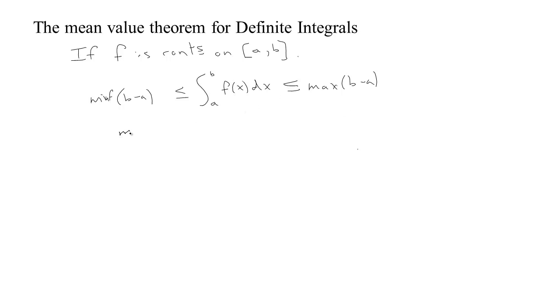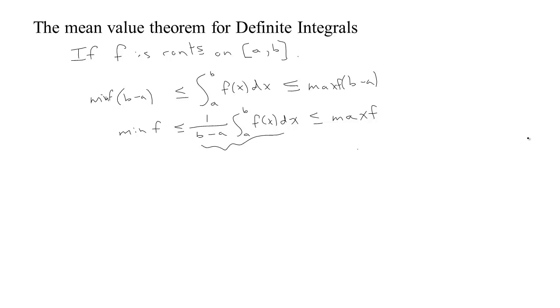What I'm going to do is divide both sides by b minus a so that I get the min of f is less than or equal to 1 over b minus a times the integral from a to b of f of x dx, which we recognize as being also the average value, mean value. And if I divide max times b minus a by b minus a, then I have the max of f. So here's this number. It's a number between min f and max f. The average value of f is somewhere between its min and its max. Well, that makes a lot of sense.